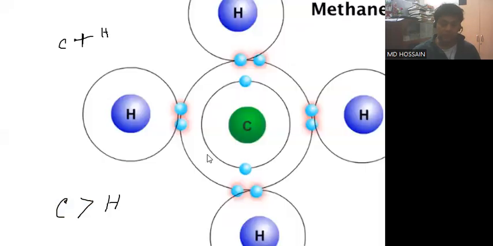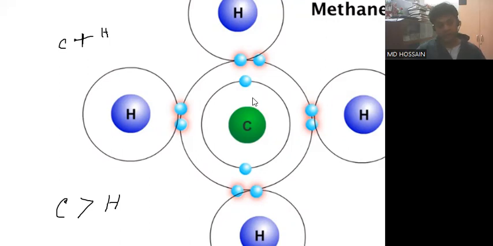In that case, going to the next slide, you can see here the formation of methane by sharing the electrons. So that is carbon and hydrogen. The electronegativity difference between carbon and hydrogen is not so high. That's why the bonding electrons are shared almost equally, in the middle position.